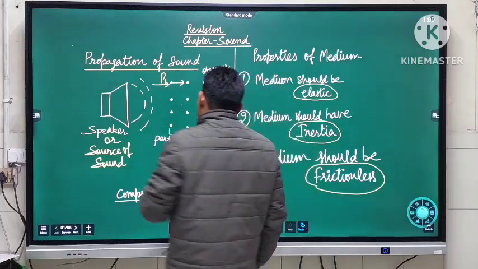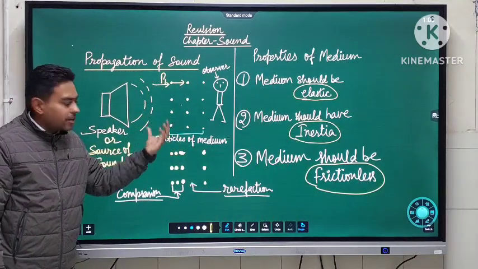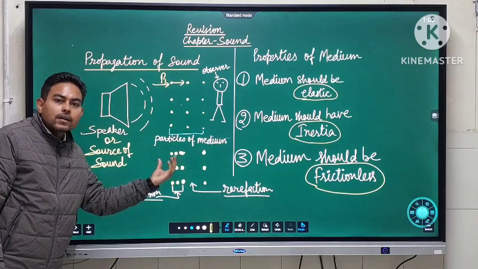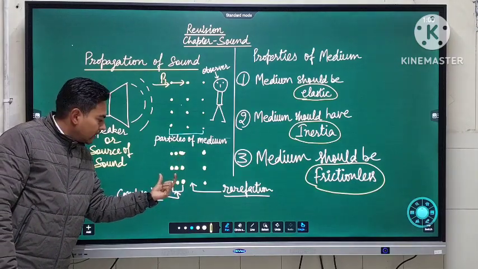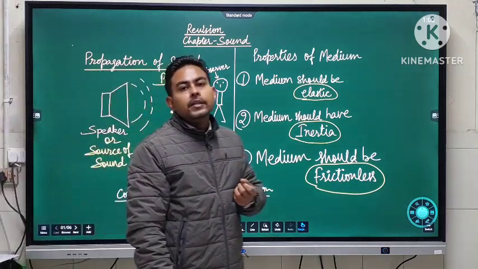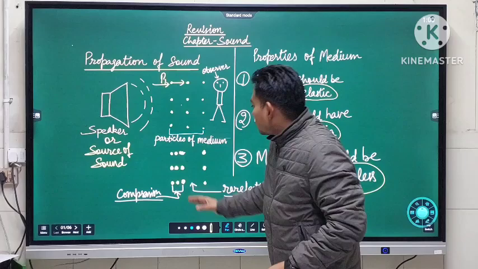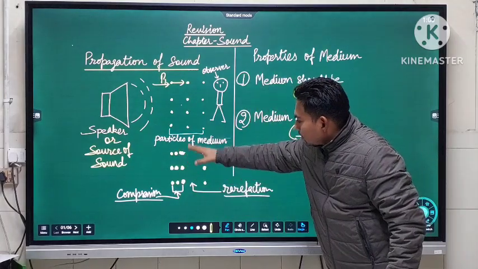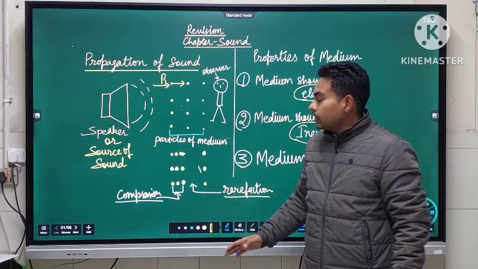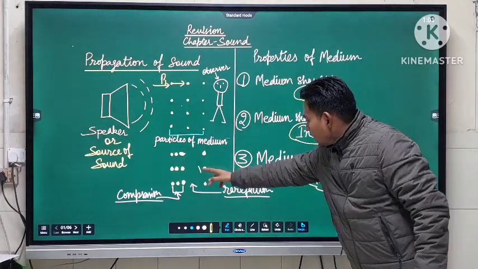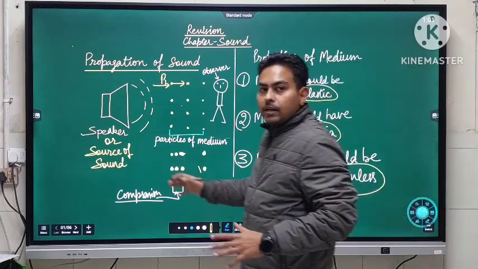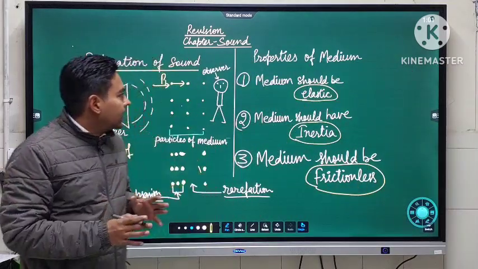As you can see, once the particles are displaced, their pattern gets disturbed. First, when the particles come closer to each other, they form a compression. Compression is the area where the particle density is high. Afterwards, we can see there is some gap between the particles. This is the area where the particle density is low, known as rarefaction. So the propagation of sound part is clear.